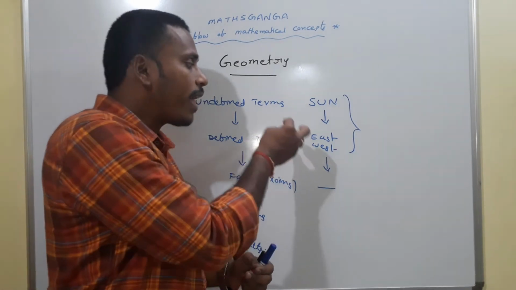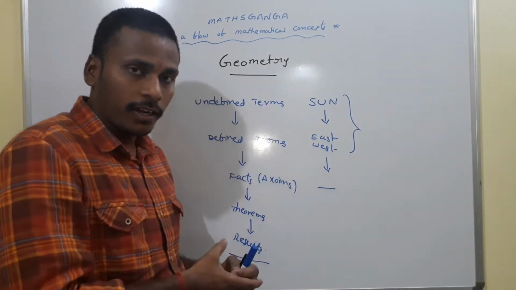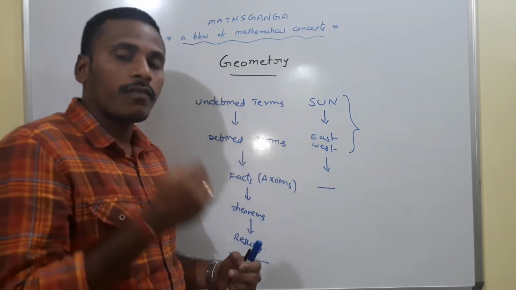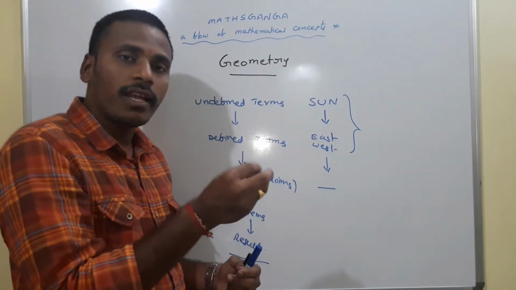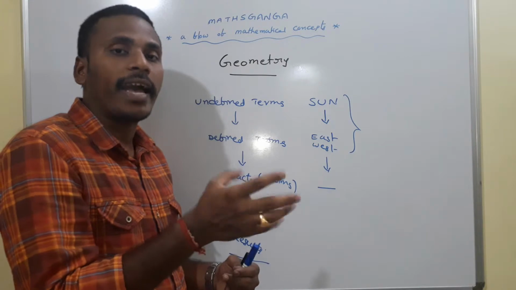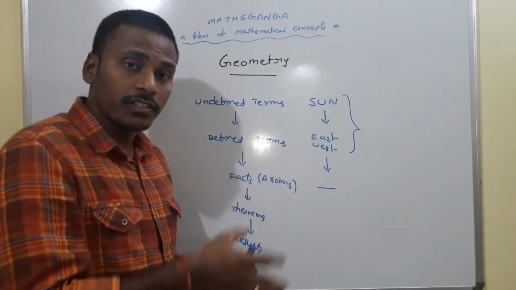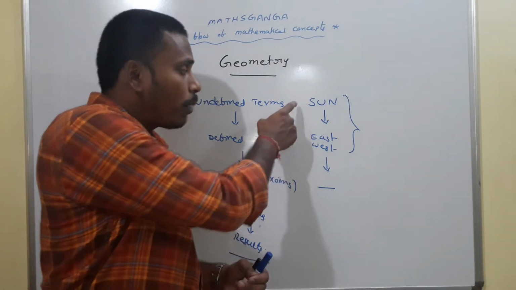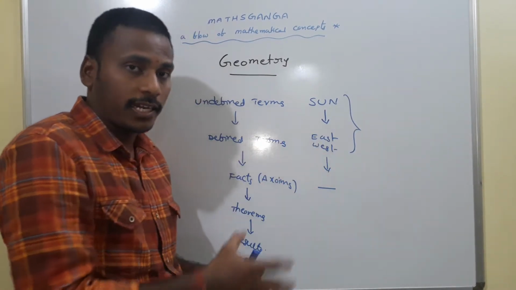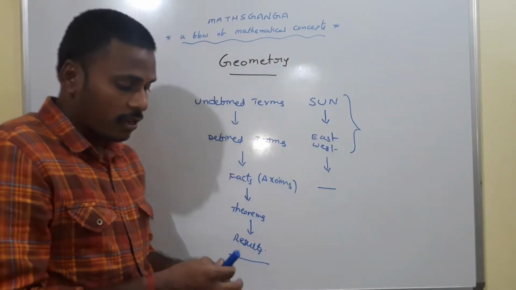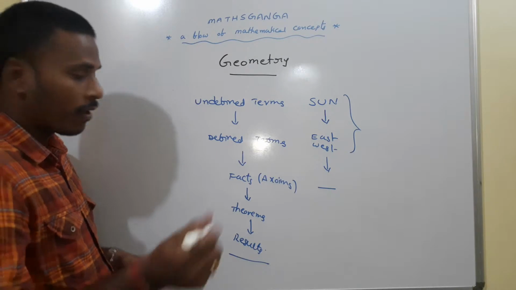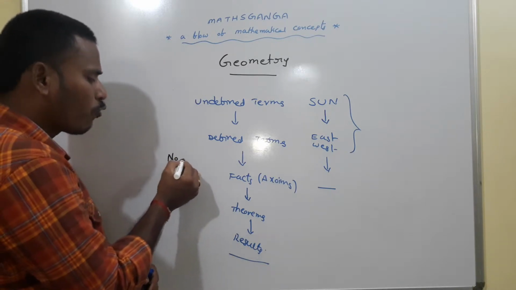For example, with the sun as an undefined term and the defined terms, if I state that the sun rises in the east, it is a fact; the sun sets in the west is a fact. So with the help of these terms, we make certain facts. For these facts, no proof is required. A fact is an axiom which is true forever.